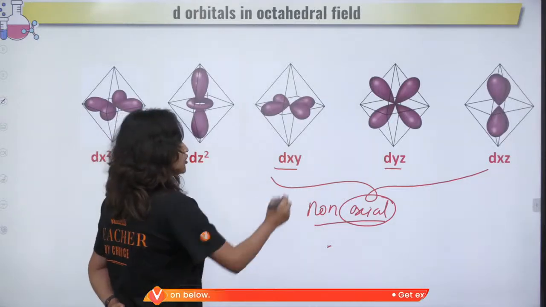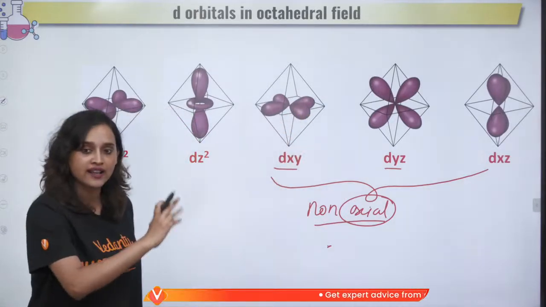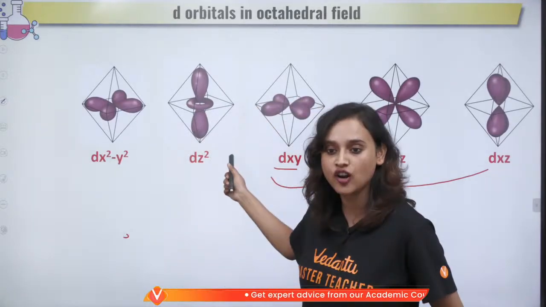I'll tell you that. Now, do you see that these are in between? So, these are non-axial. Is this clear, everyone? Is this clear that these are all non-axial?